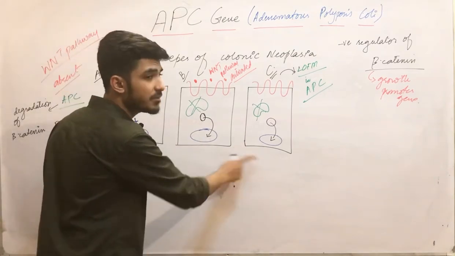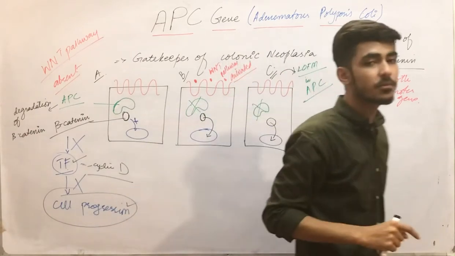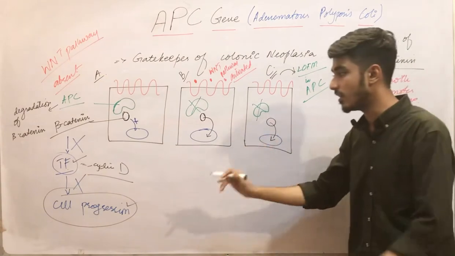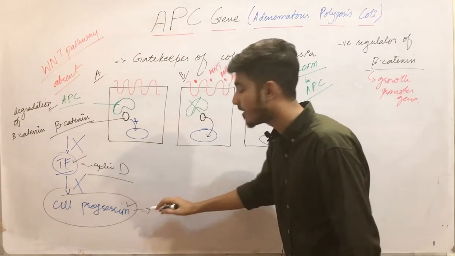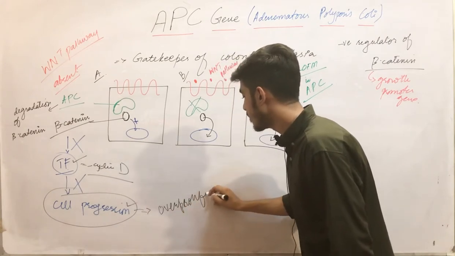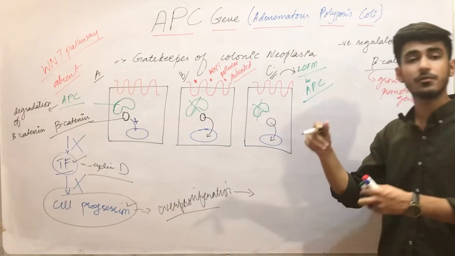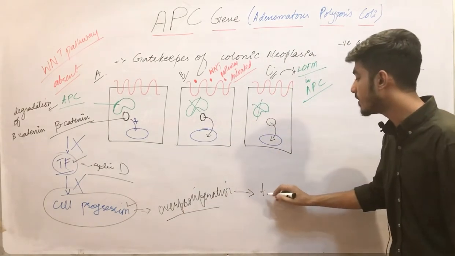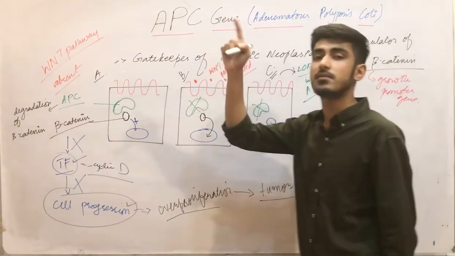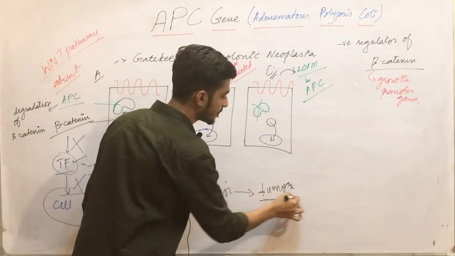But what is the difference between these two? The difference is that the APC cannot return to its normal position. When it does not return, beta catenin will be continuously stimulated, which leads to the cell cycle progression, but it will cause over proliferation of the cell, and obviously over proliferation for a longer time will lead to tumor development. In this way, the mutation in the APC results in the development of the tumor or the cancer.